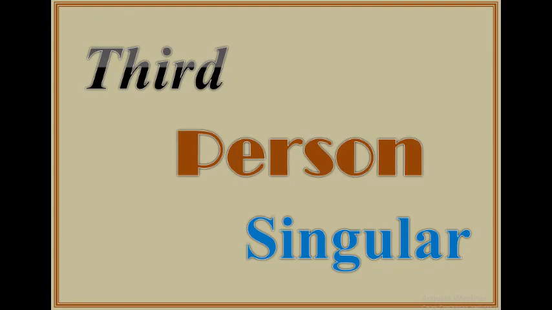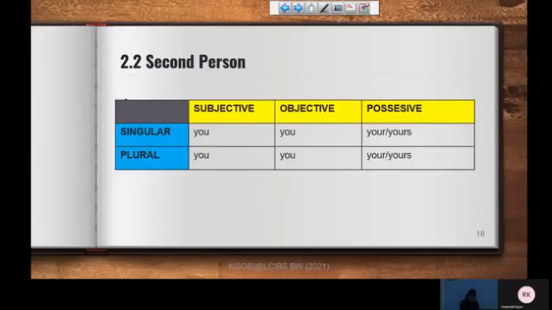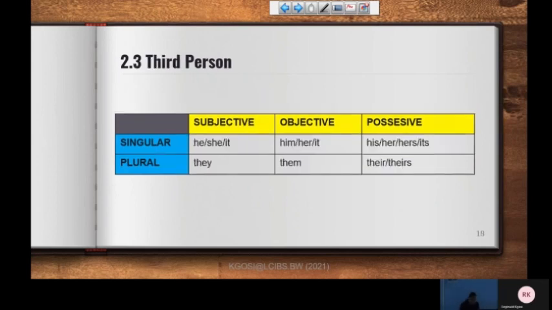Third person singular. And then finally, with the third person, like we said, it's the person about whom you're talking, the one who's not really there in the conversation. So here we see, we can say he or she or it, right? Because as we said when we were discussing gender in another lesson, English is sensitive when it comes to gender.